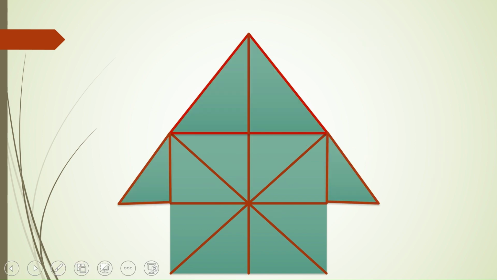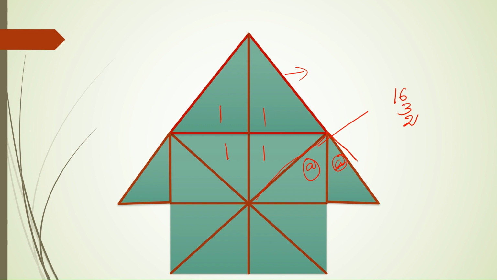And now consider this. We already know the lower square makes 16, the first triangle will make 3, and these two parts combined will make 2 more triangles. Now check this. Here we have one triangle, say A, and this triangle is combined with this particular piece again. So in that case, it makes another triangle here.